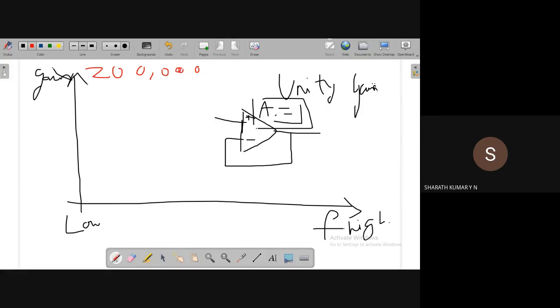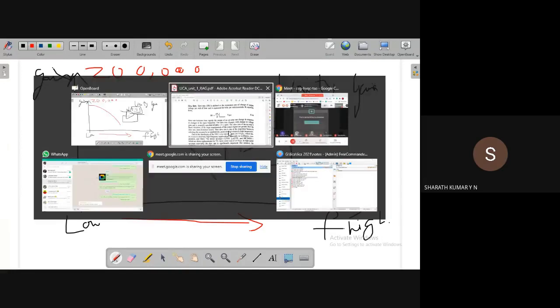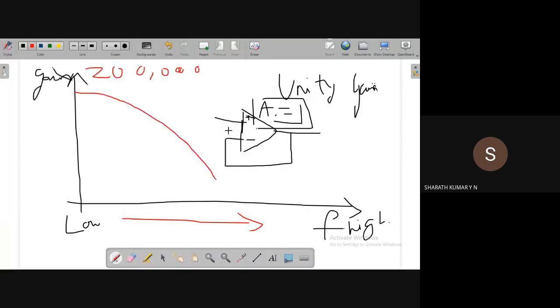Now when the input frequency is increased, the gain starts reducing. At some frequency, somebody is on the line. Just a second. Okay, here we go.